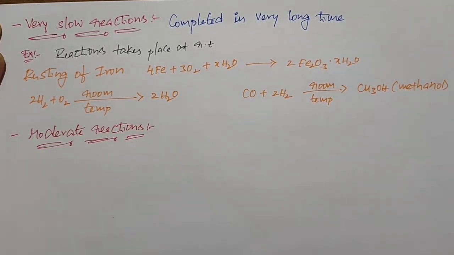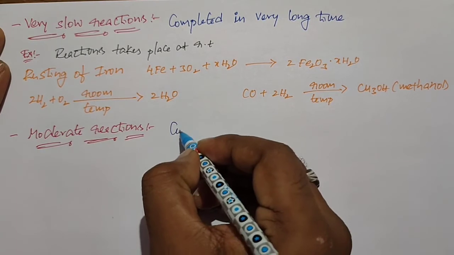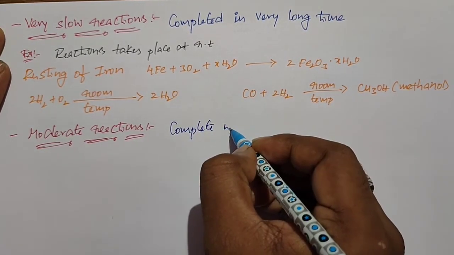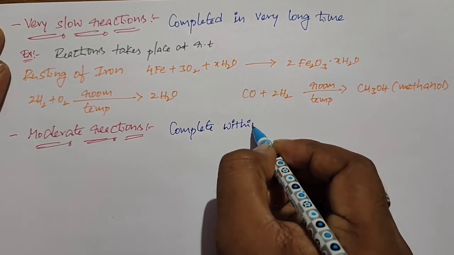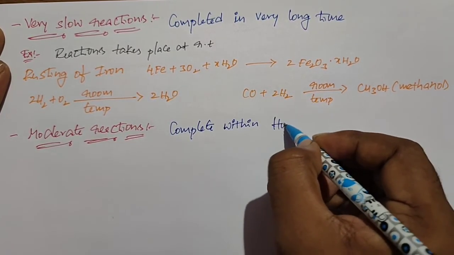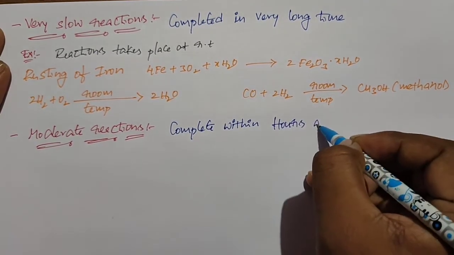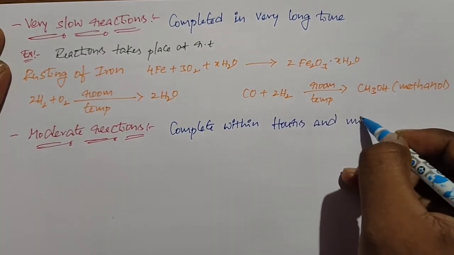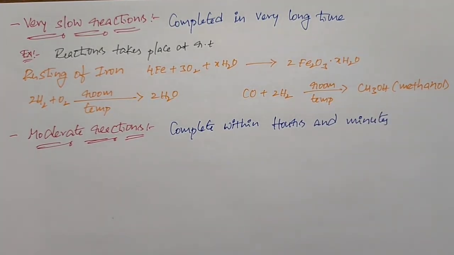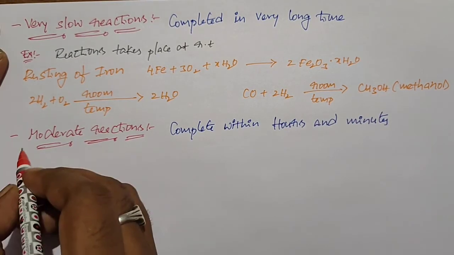The chemical reactions which can complete within hours and minutes we call moderate reactions.